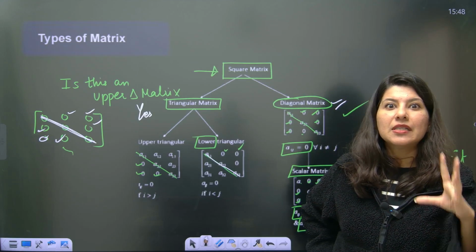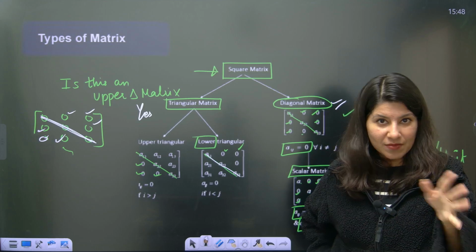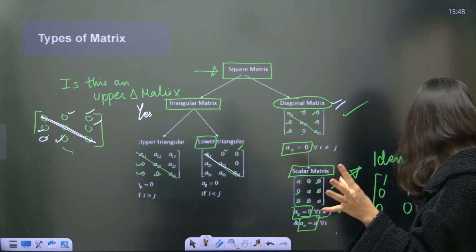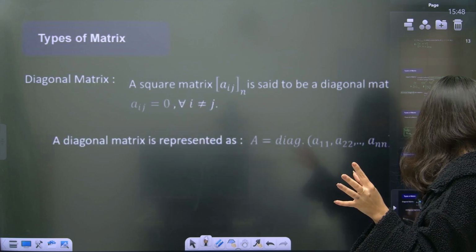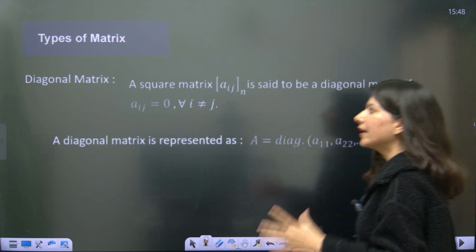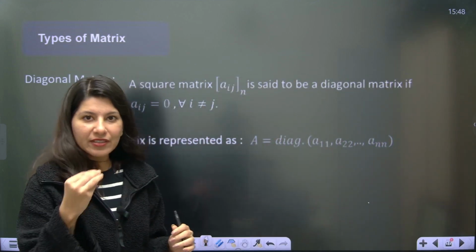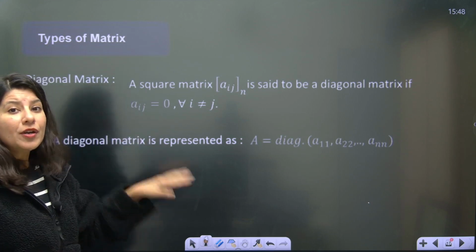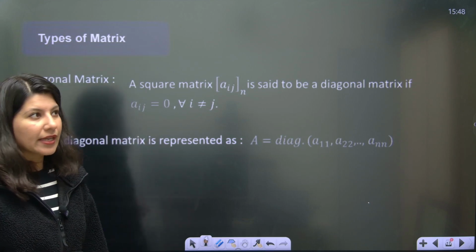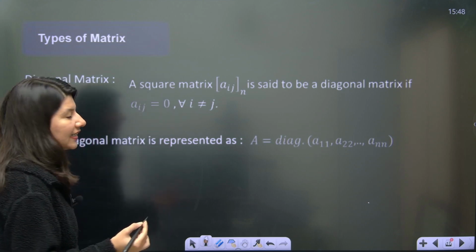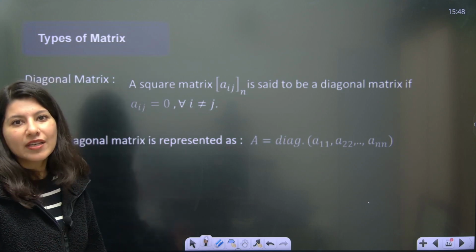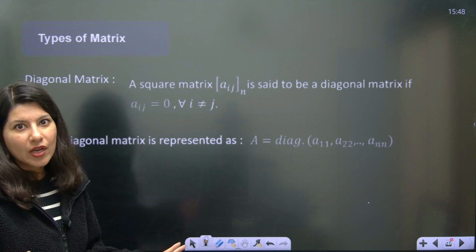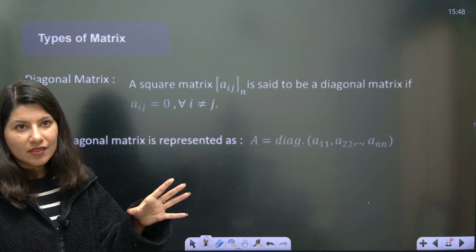Sometimes people create their own definition, but don't do that. Just understand what I said. Alright, so now one by one, let me refresh every definition. What is a diagonal matrix? A square matrix whose non-diagonal elements are 0. Now another way of representing a diagonal matrix: since we know that non-diagonal elements are 0, we are only concerned about the diagonal elements, right?